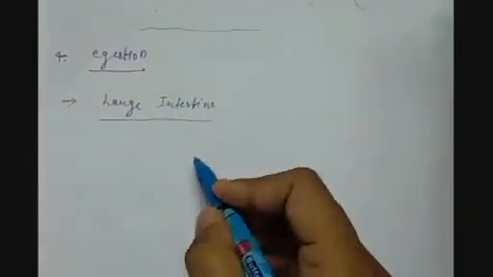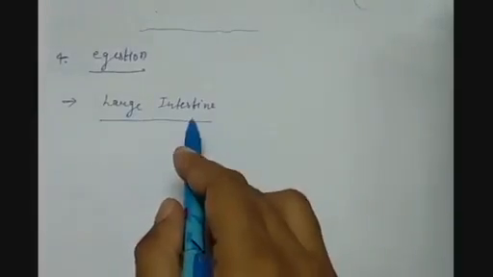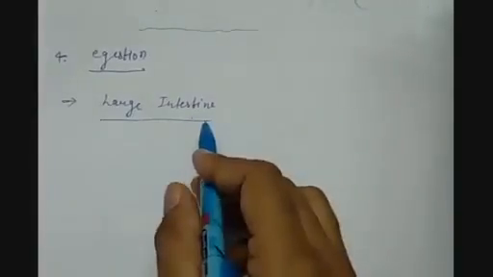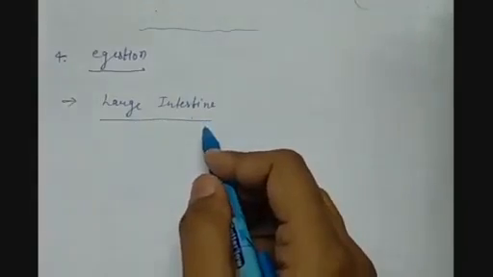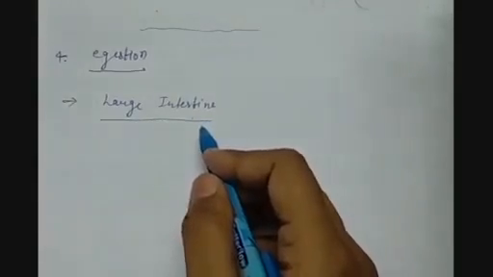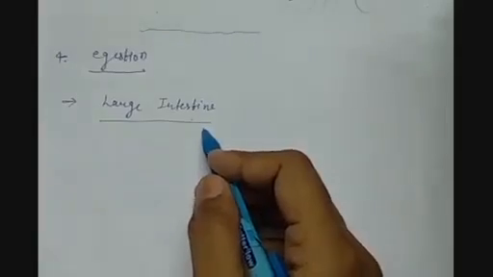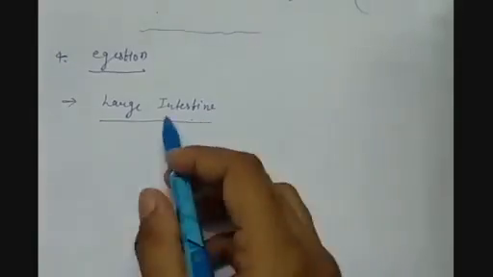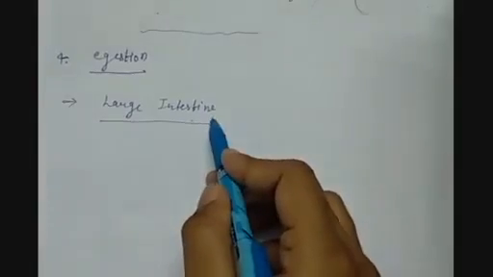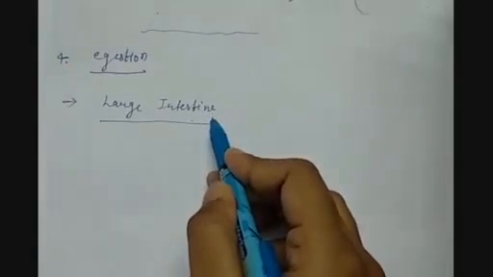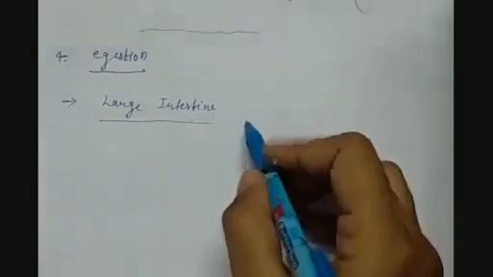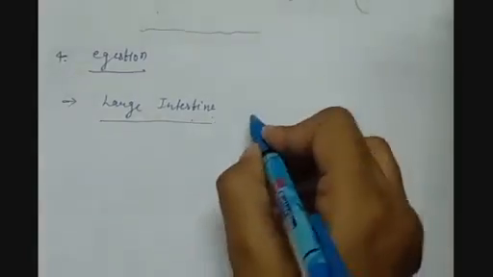And what is the function of large intestine? That it absorbs the excess amount of water from the undigested food because there is a requirement of water inside the human body. So the water is absorbed by the large intestine and the rest of the material is removed from the body via anus.